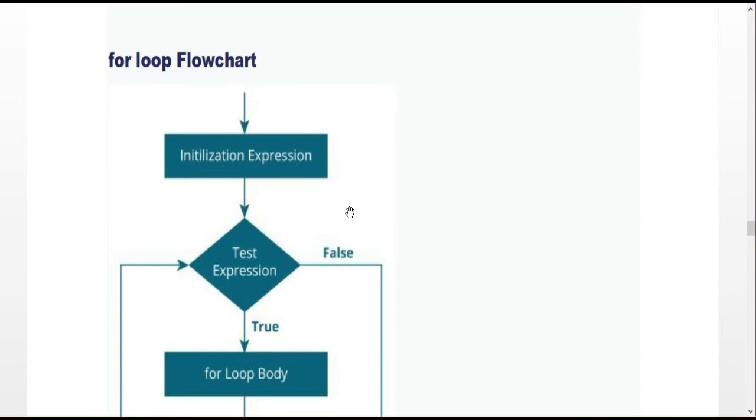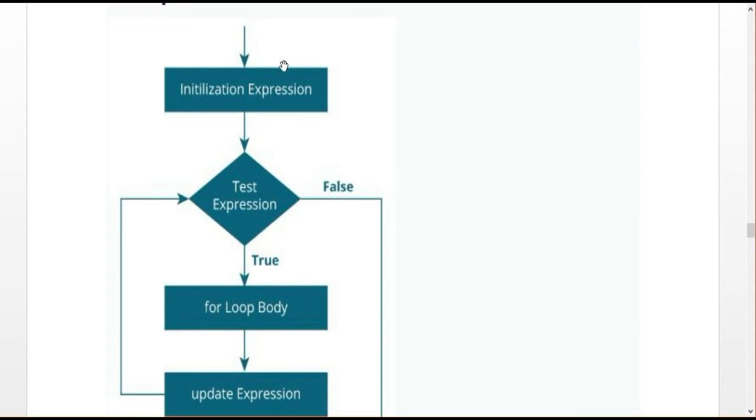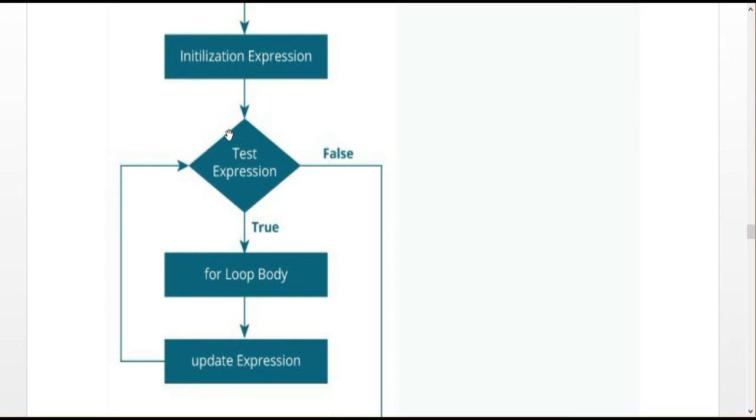Here you have to initialize the corresponding variables and test the condition. If the condition is true, the body of the loop is executed and the update expression will execute. Update expression means the increment value. So it is the ICI method: initialize, condition and increment. If the condition is false, it will automatically exit from the loop.